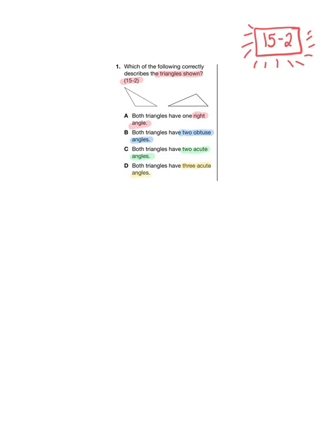So we're being asked to do two different things here. One thing that we're being asked to do is identify types of angles. And then the other thing that we're being asked to do is actually count up how many of each type there are. Okay, so let's think about the three types of angles that we can find in these different shapes. The first type of angle that we're going to talk about is a right angle. A right angle is one that is exactly 90 degrees.